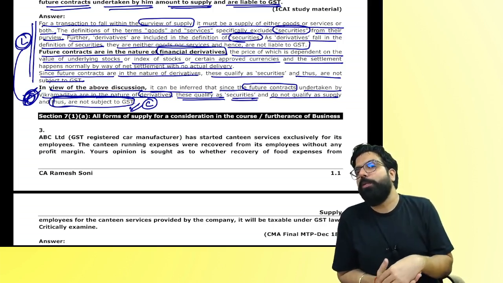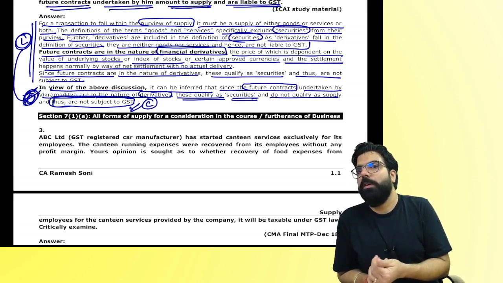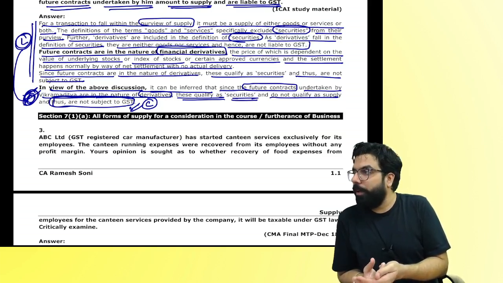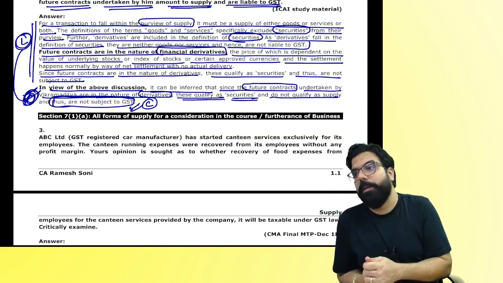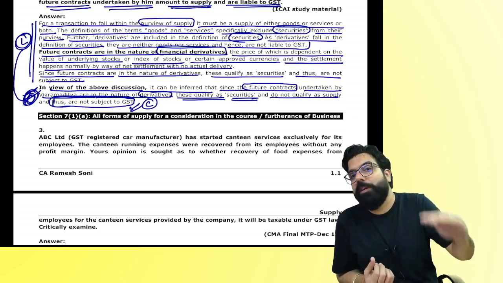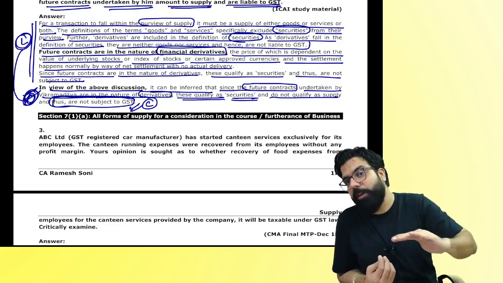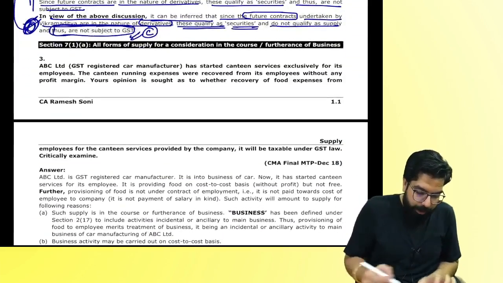Tell me one thing. How much will you give yourself out of 3 marks? In such an easy question? 1? 1.5? Correct or not? But if I tell you to write again, will you write better? Yes. Continuous practice. Trust me, for the next 30, 40 chapters, if you are practicing continuously, you'll write better. Can we go ahead, everyone?